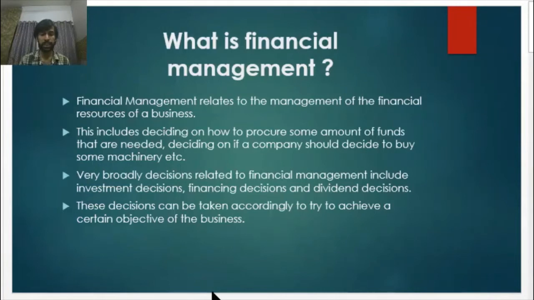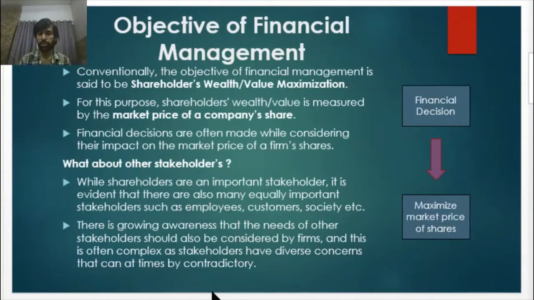Very broadly, decisions relating to financial management include decisions relating to investment, decisions relating to financing, and decisions related to the dividends of shareholders. These decisions can be taken accordingly to try to achieve a certain objective of the business. So what is this objective? The objective of financial management conventionally was taken to be the maximization of the shareholders' wealth or shareholders' value.